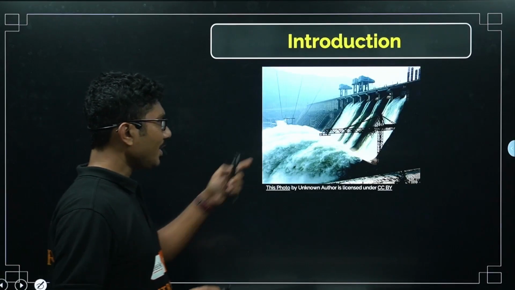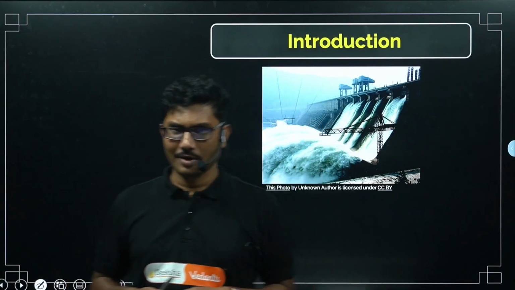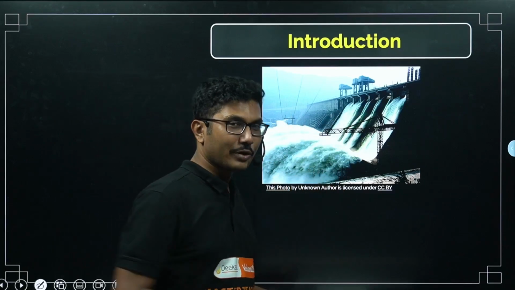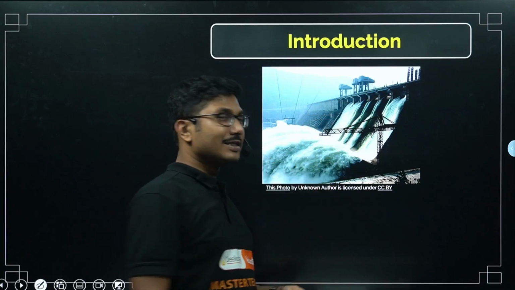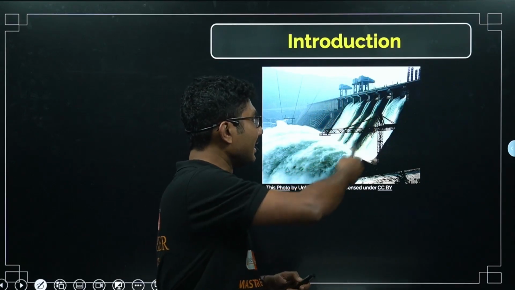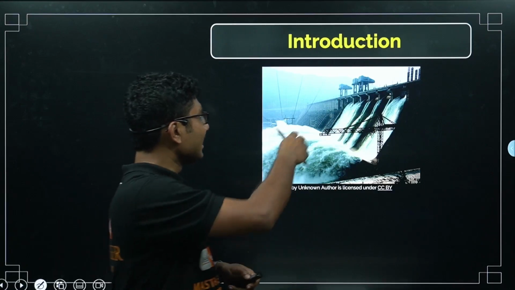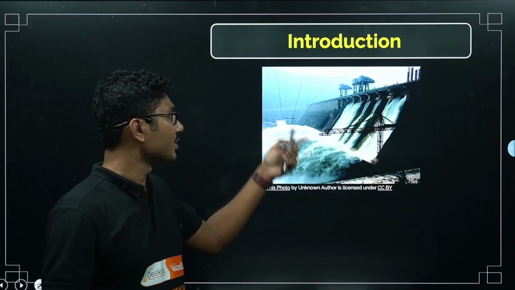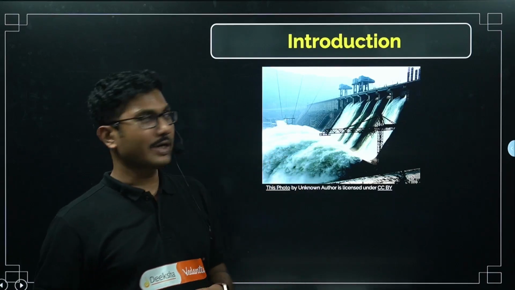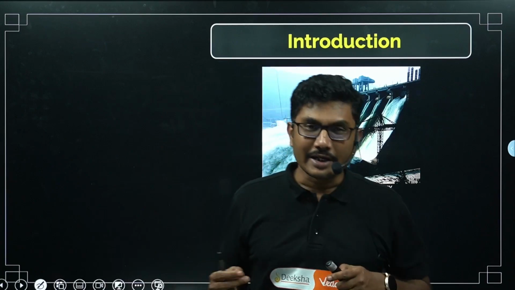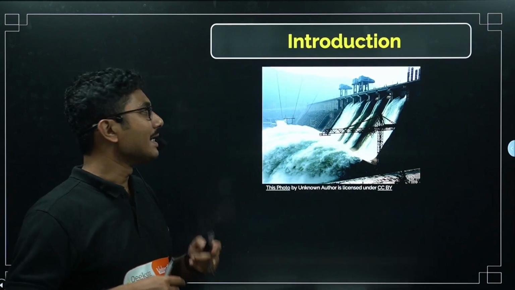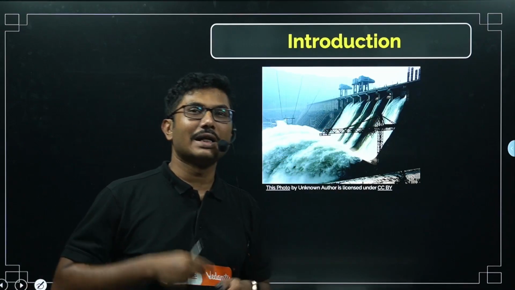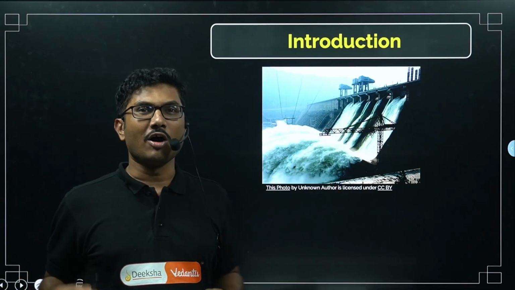Now what is this picture? Tell me. So here water is being released from a dam. The dam stored some water, some energy, and that is being released through this system. And here is a hydroelectric power plant where this stored potential energy is being converted into electric energy. So what is the meaning of potential energy? Potential energy is something that is conserved. So basically you can store that and use it later. That is the basic meaning of potential.